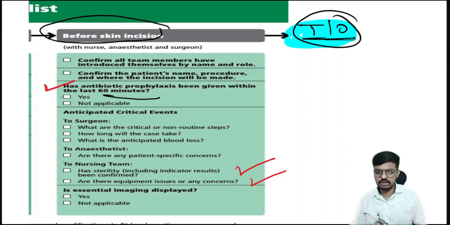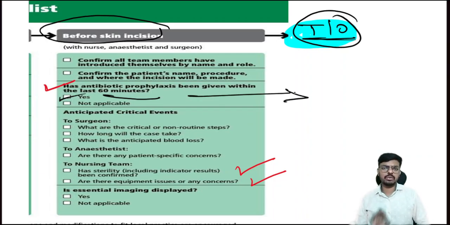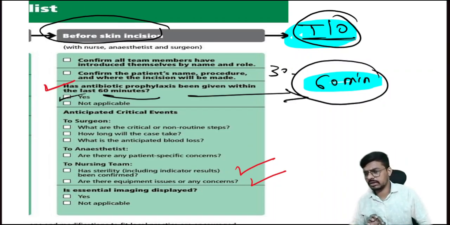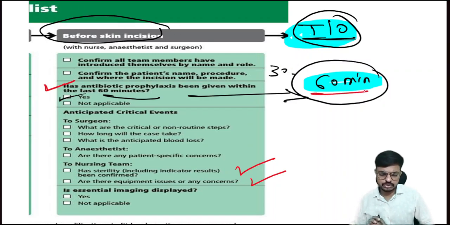If it's not given, we have to tick yes after giving it. The question may ask when to give antibiotic prophylaxis before surgery, either just 60 minutes before, or a range of 30 to 60 minutes. The single best answer is that we administer the antibiotic 60 minutes before the surgery. So this is very important.